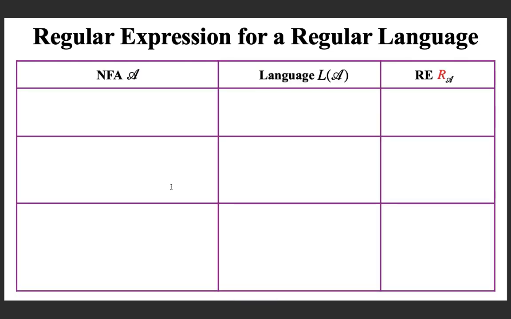We will see some examples first, and later we will discuss some notations and definitions, and then we can see how the construction algorithm works.